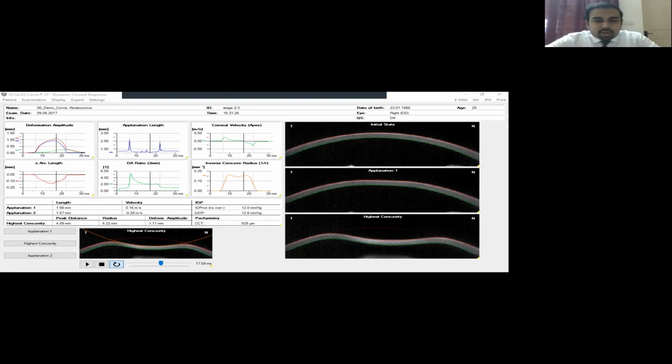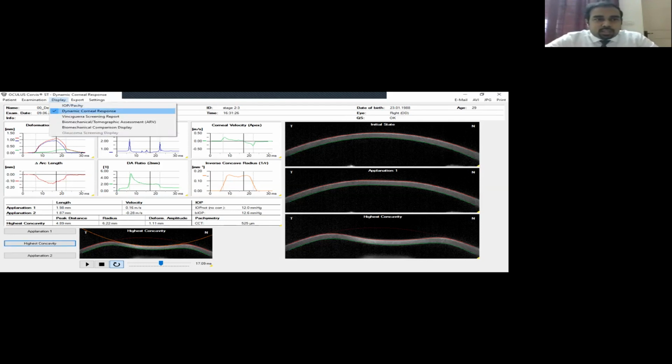Whereas if your cornea deforms lesser, the circle that fits onto the concavity is going to have a larger radius. So as you move towards greater levels of corneal deformation, the circle is smaller. So the inverse concave radius, which is the factor that comes out of this, is inversely proportional to the actual corneal strength. And let us look at deformation amplitude from here on as we go further.